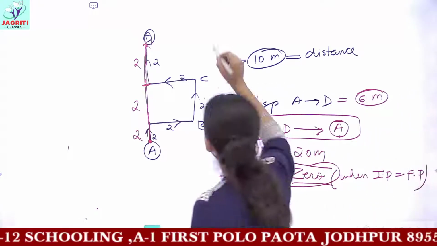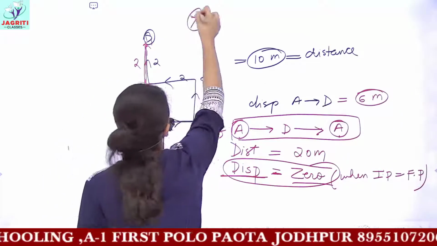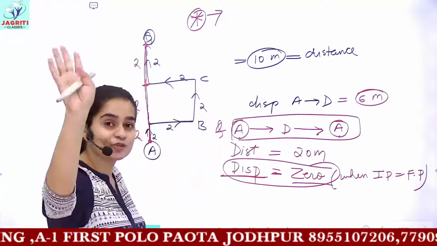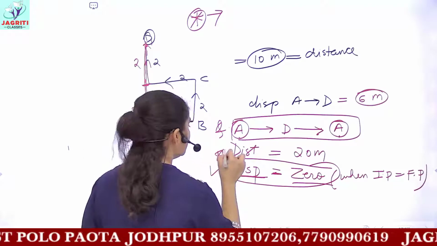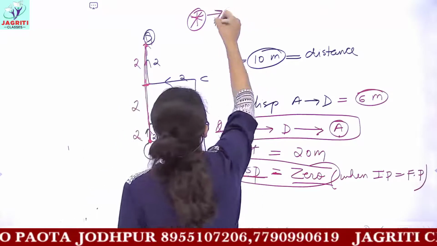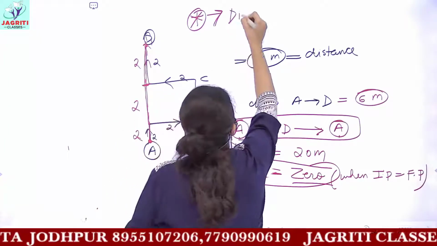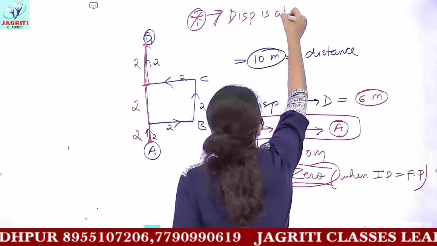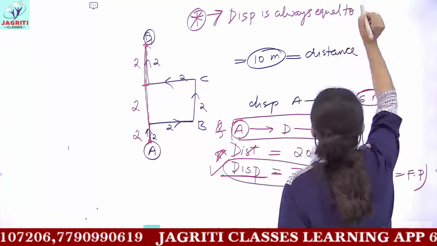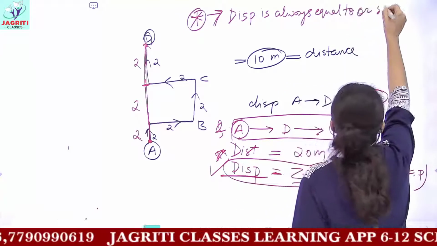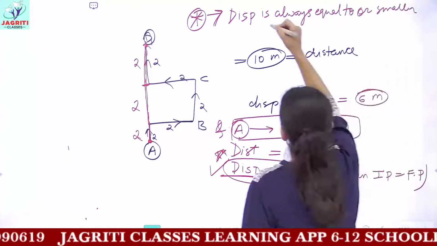And one more point to remember in distance and displacement is which one is scalar and which one is vector. And the last point for this class is that displacement can be equal to or smaller than distance.